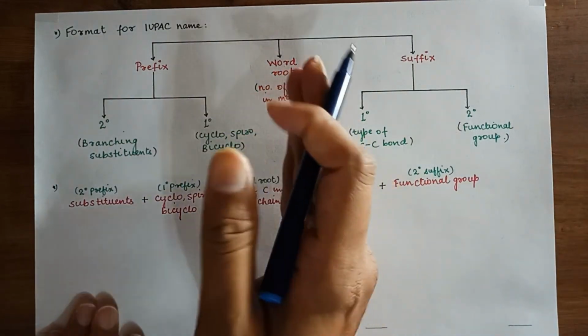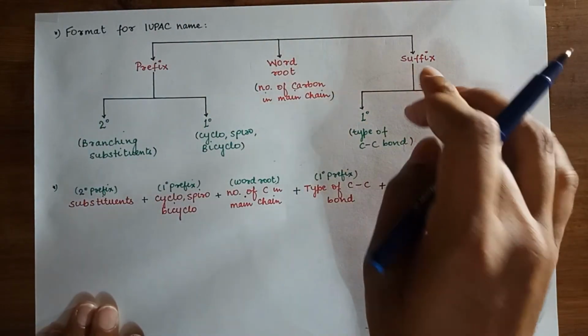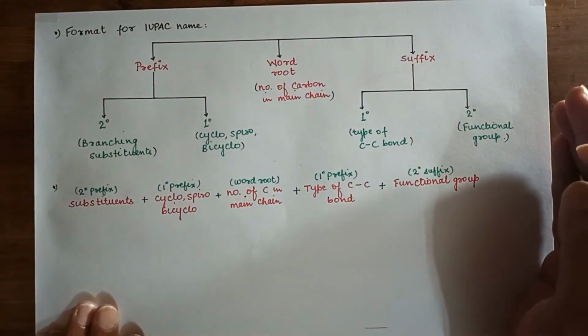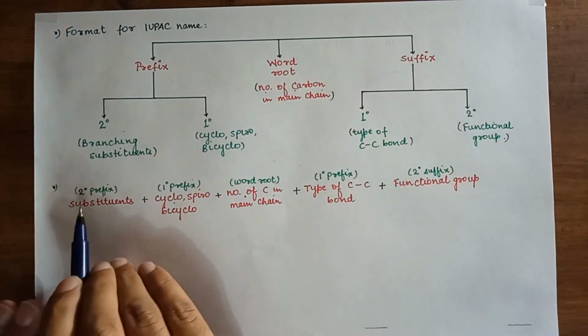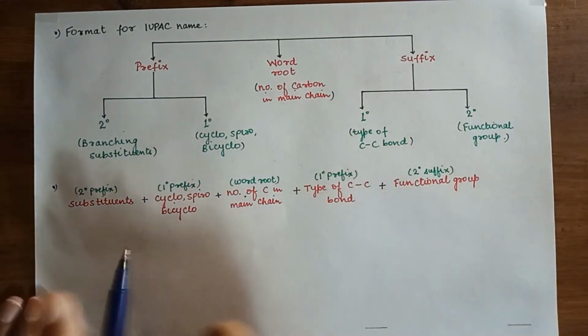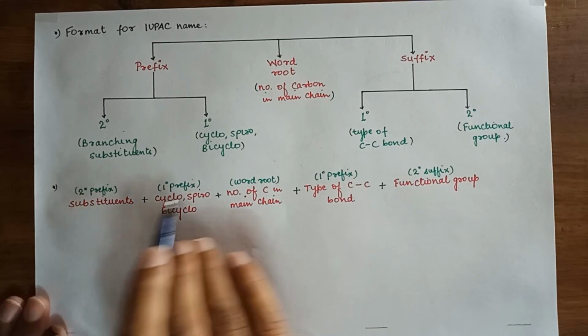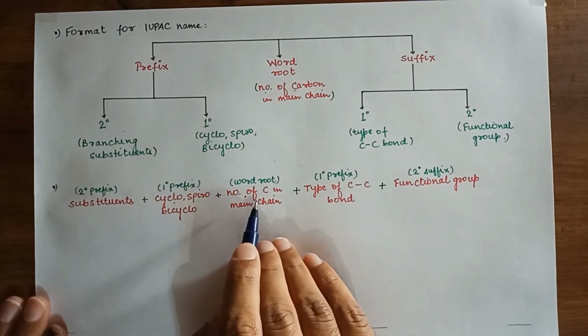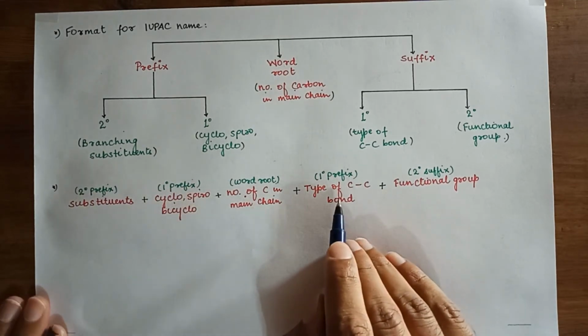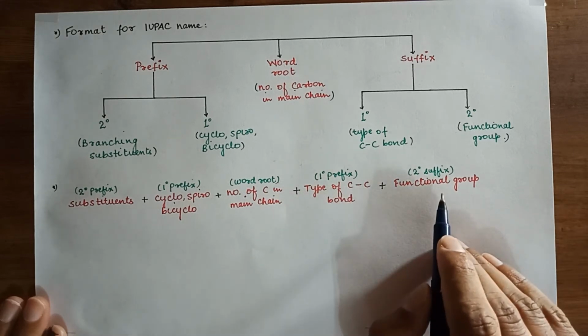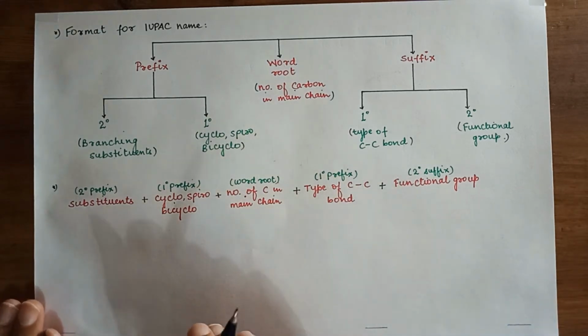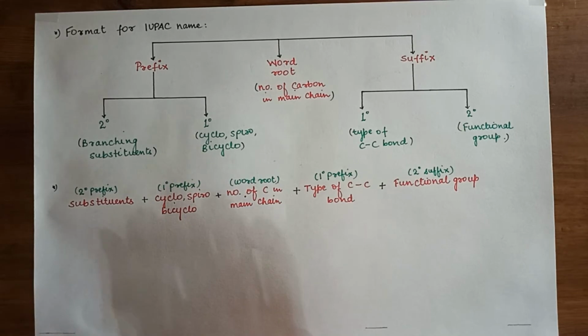Prefix comes before the word root. Suffix comes after the word root. So this is the way of representation: second degree prefix substituents, first degree plus name of carbon in main chain plus type of C-C bond plus functional group. We will do few examples, but we will do the examples of simple alkane only. Complex alkane we will see in the next video.